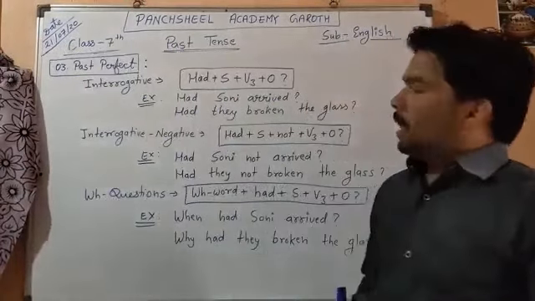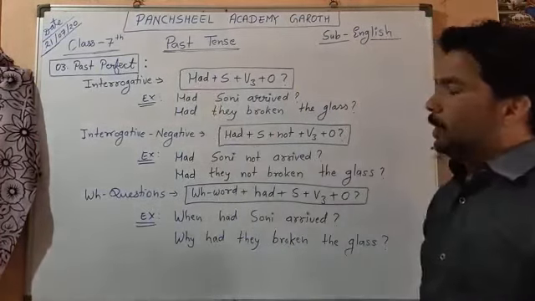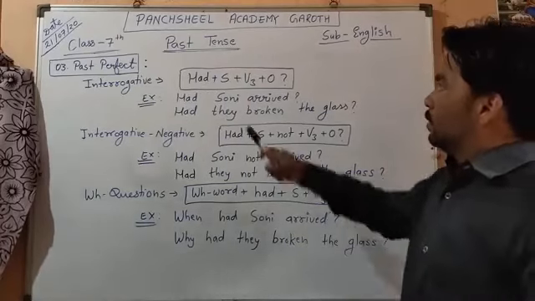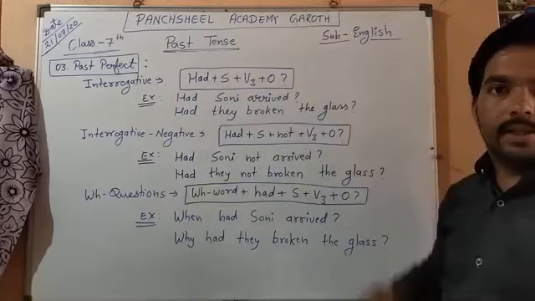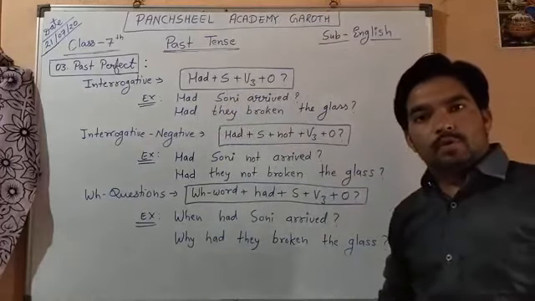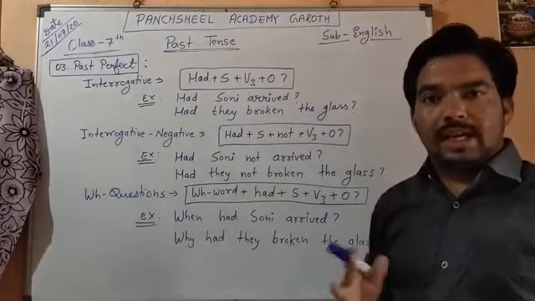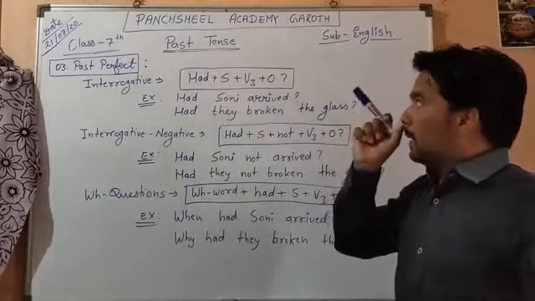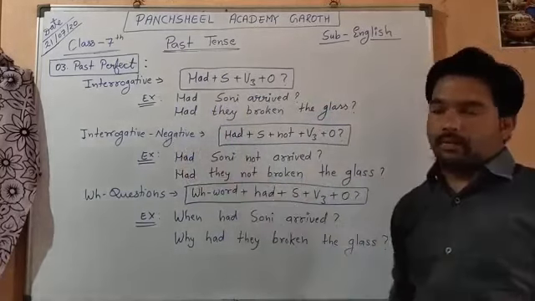Here, after affirmative and negative sentences, the third one is interrogative. Interrogative means we make questions with the help of helping verbs. So our structure is had plus subject plus third form of verb plus object. Example, had Sony arrived, क्या सोनी पहुंच गई थी. Had they broken the glass, क्या उन्होंने ग्लास तोड़ दिया था. In this way, with the help of the helping verb: had Sony arrived, had they broken the glass.